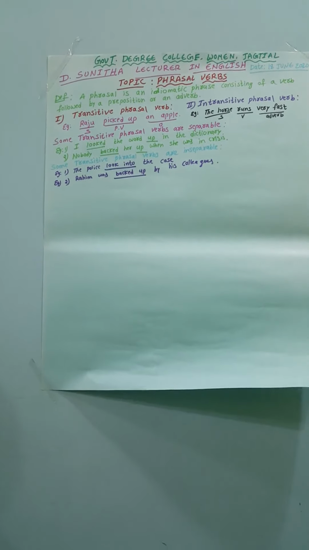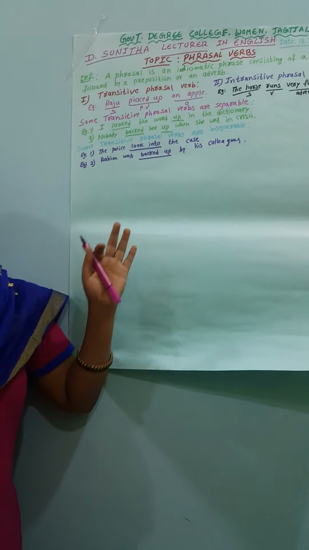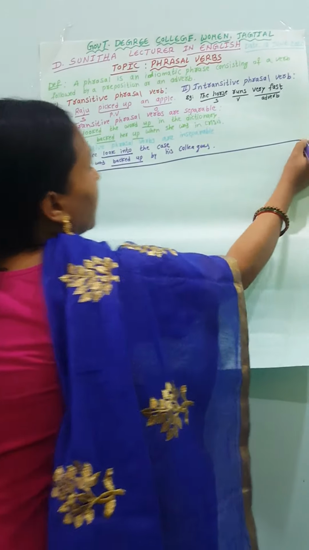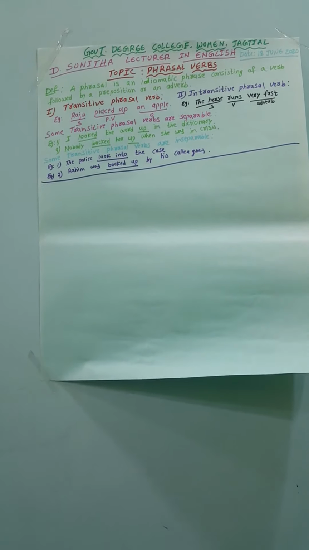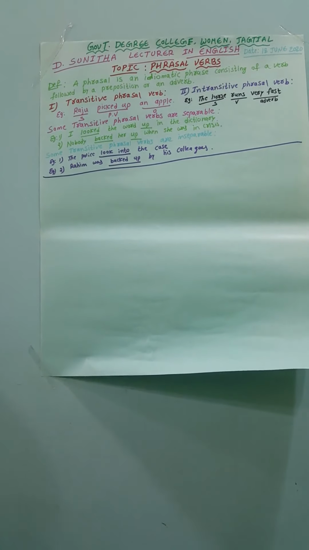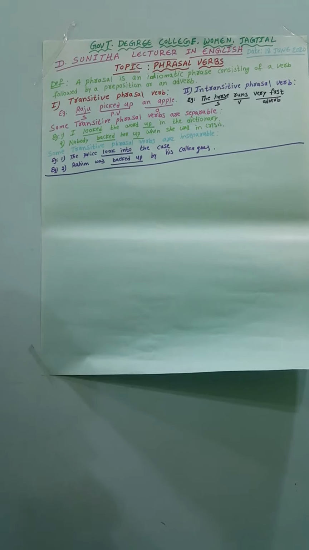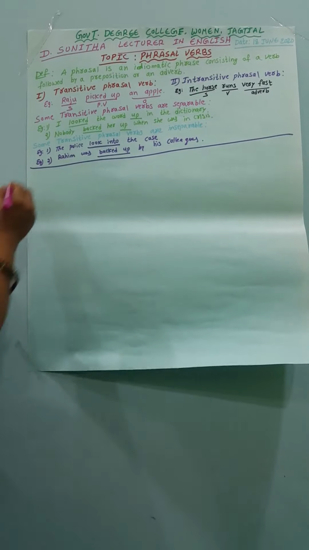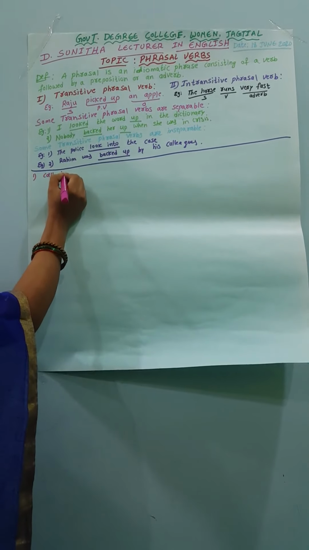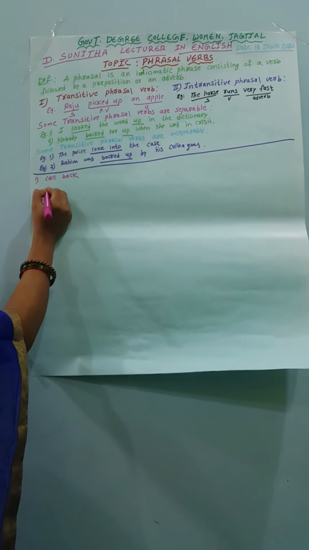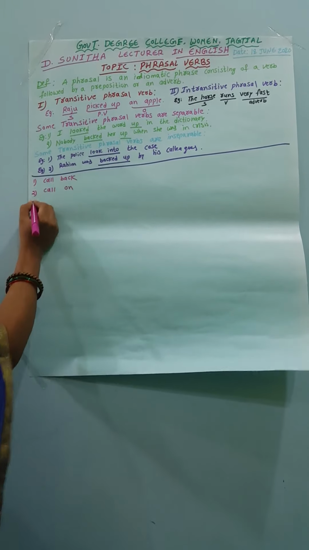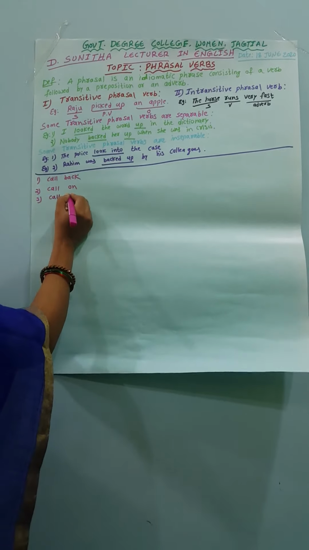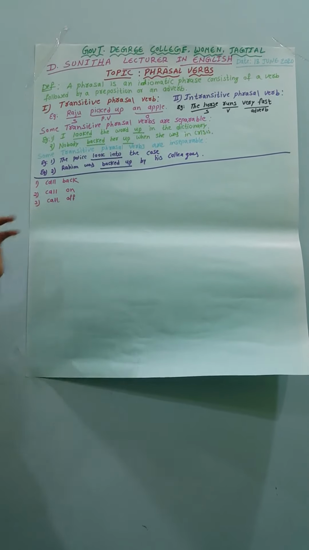Now we come to some examples of phrasal verbs. See the examples: call back, call off, call on. Call back, call on, call off.